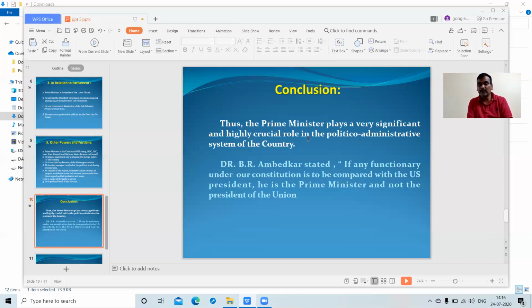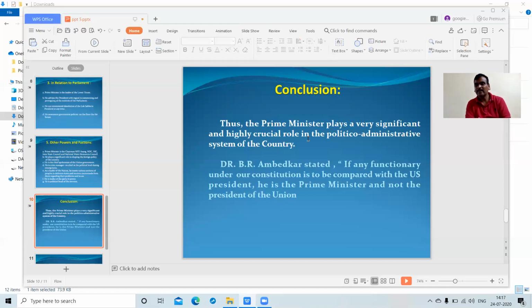That's why Dr. B.R. Ambedkar stated that if any functionary under our Constitution is to be compared with the US President, it is the Prime Minister and not the President of the Union. That means the Prime Minister is equal to the US President. Various authors have focused on the role of the Prime Minister as the keystone; he is nothing but a keystone.